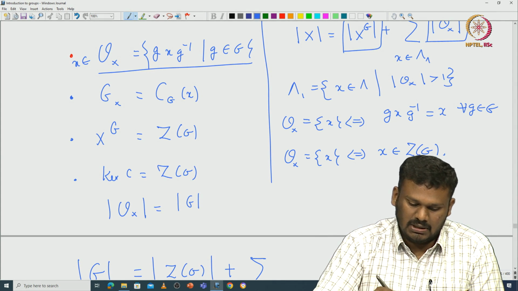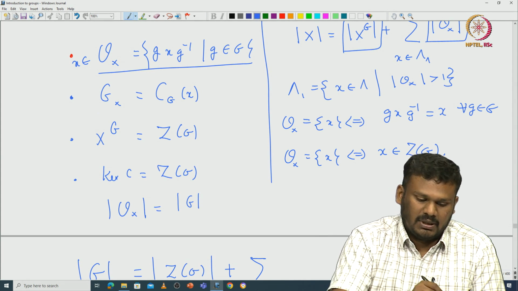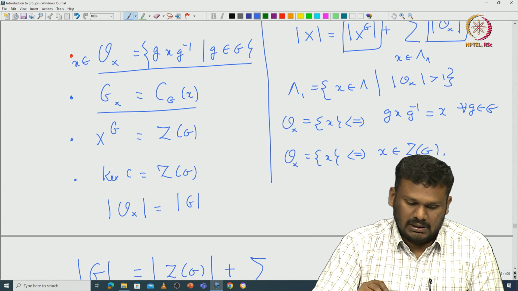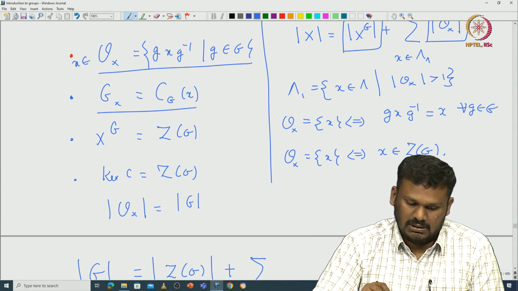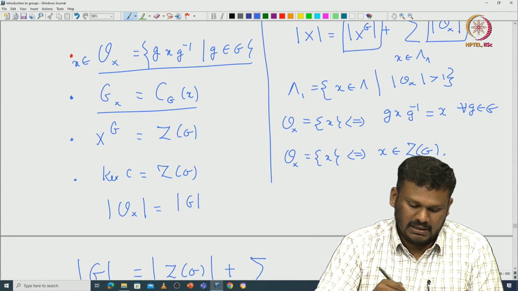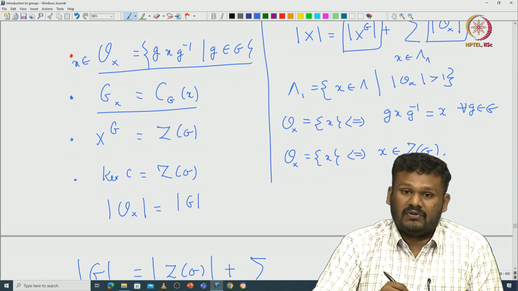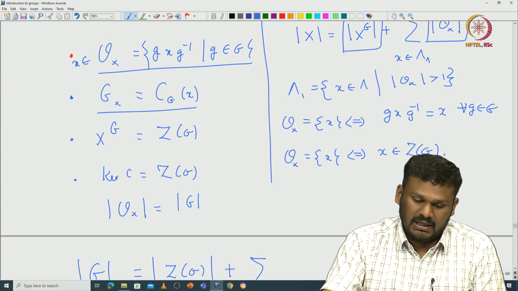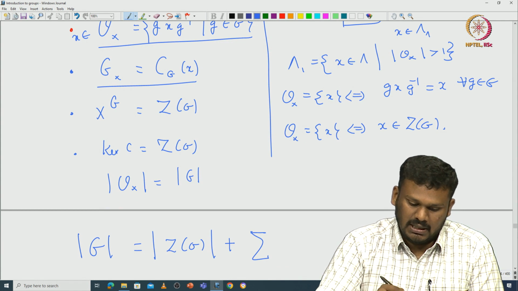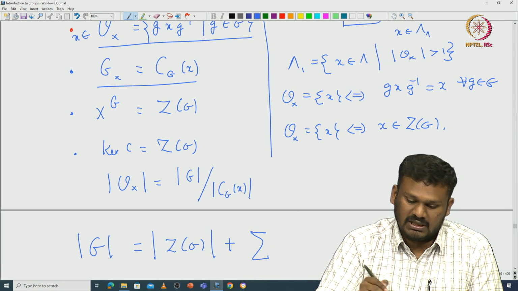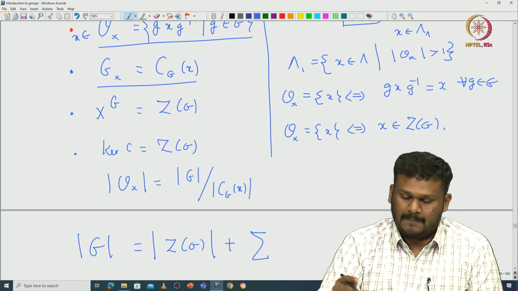G_x inside G. Now G_x is nothing but the centralizer of x in G. So in this case, the number of elements in the orbit is nothing but the index of G_x inside G, which is the cardinality of G divided by the cardinality of C_G(x), because C_G(x) is G_x here.